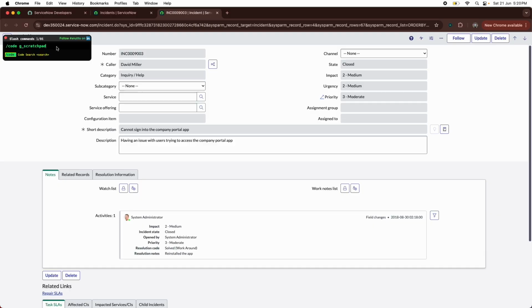I'll just press control slash or command slash. This slash commands pop-up window will come up, and then I'll just type code. Slash is already there, and then g underscore scratchpad, or you could write any code that you are looking for, and then press enter.